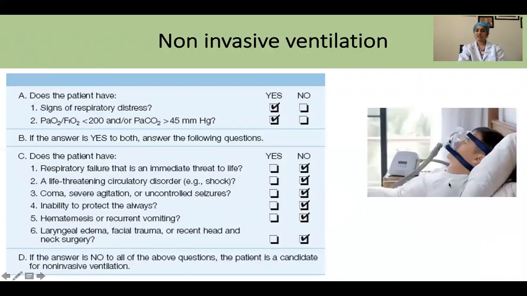Now, when we apply this non-invasive ventilation, there are few criteria that we need to fulfill. First, the patient should not be comatose, should not be unconscious. He or she should not be in a situation where there are chances of aspiration or facial trauma. And the patient should have her or his own respiratory drive. They should not be hypoventilating. So if the patients fulfill these criteria, then we are good to go with a non-invasive ventilation.